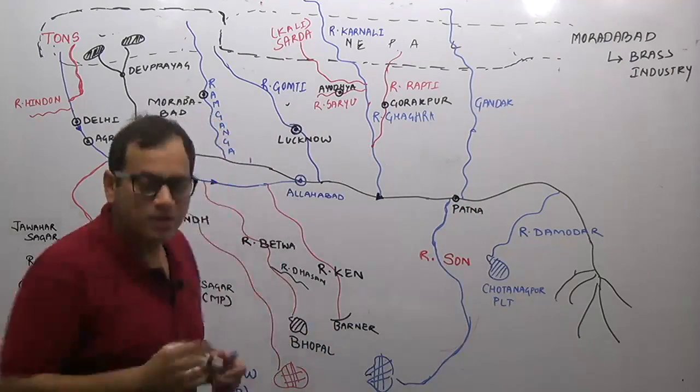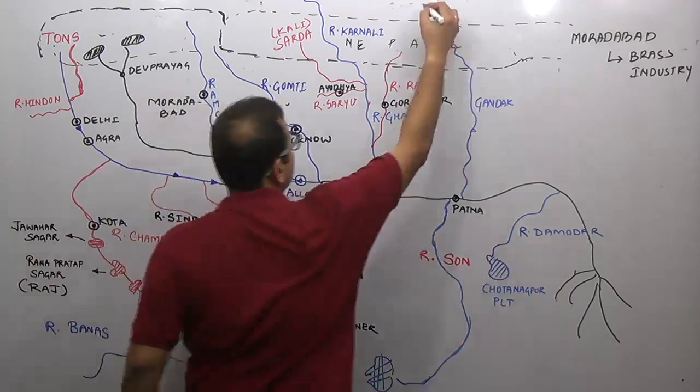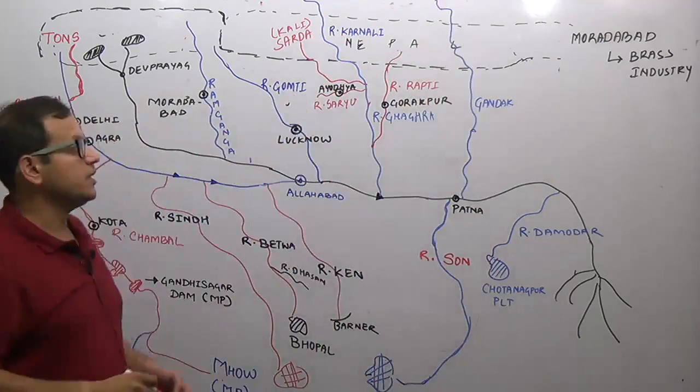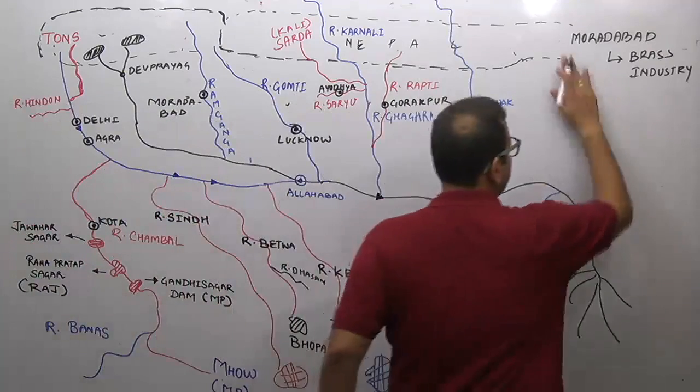And the last important tributary is, where does the Gandak originate? Gandak originates in the Tibetan ranges. River Ghagra originates in the Mansarovar ranges. I will write here.